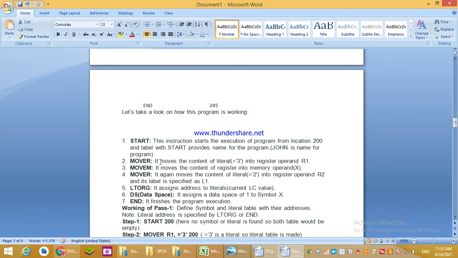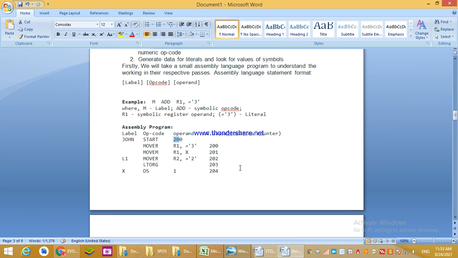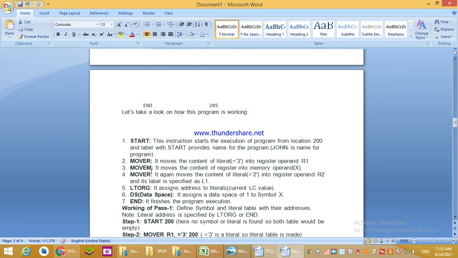Then move R, it moves the content of literal =3 into register operand R1 as we have discussed. Again same, move the content of register into memory operand X, means what, कि ह्या मेमरी ऑपरंड एक्स मध्ये R1 आहे आता, राइट. It moves the content of register into memory operand X.